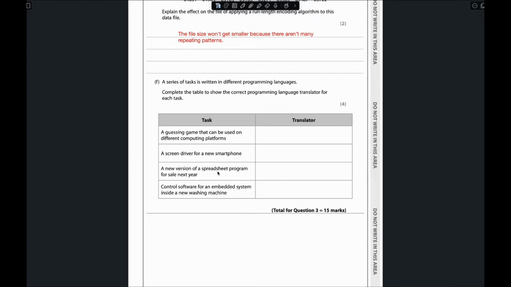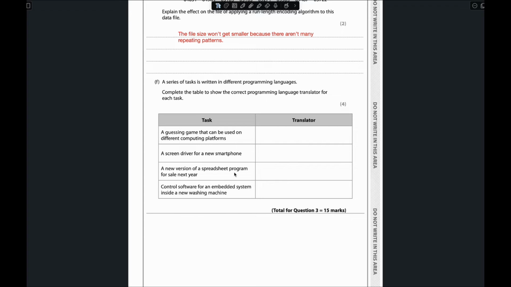A new version of a spreadsheet program for sale next year. This one is showing that it is software, a spreadsheet program, a new version to be sold next year. Obviously, when they are creating a program, they need code, which can be Python, C++, or JavaScript, right? For that we need a compiler, because it is a high level language.